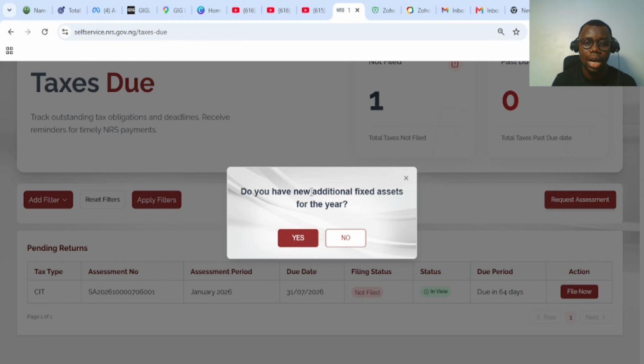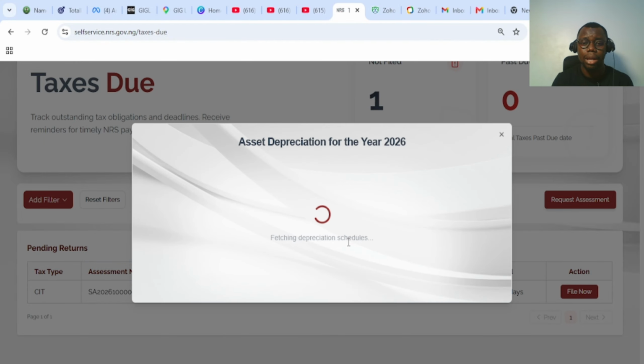So do you have a new additional fixed asset? If you do have a new additional fixed asset, you can click on yes, right? You must be able to determine what fixed assets you had access to, what current assets you have, and what non-current assets you also have within that period of the year. If you do, you click on yes and fill that in. If you don't have, you click on no and fill that in as well, depending on whatever situation you find yourself in. So in this case, let me say no.